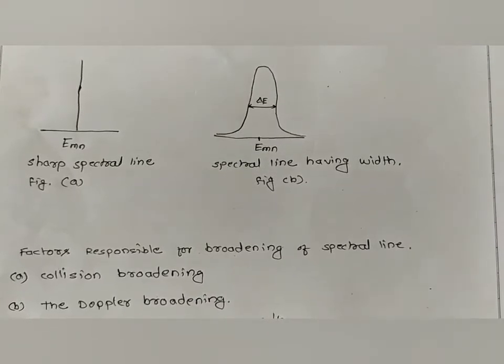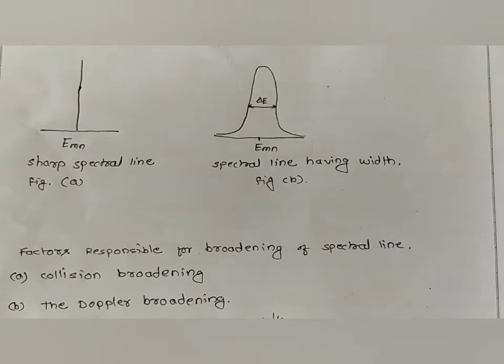The first factor is collision broadening. When we talk about the absorption of radiation in the ultraviolet and visible region, when gaseous and liquid molecules collide with each other, during the collision there is a formation of a perturbation between the energy levels.